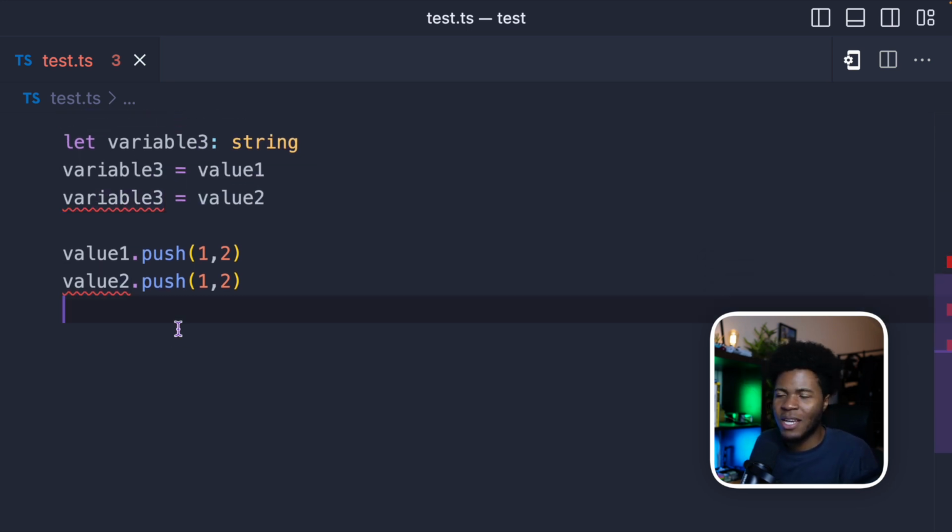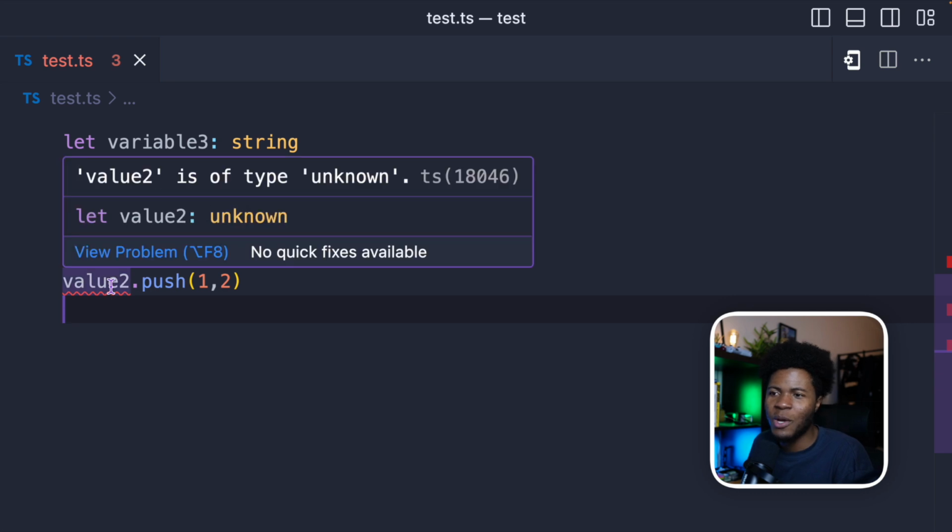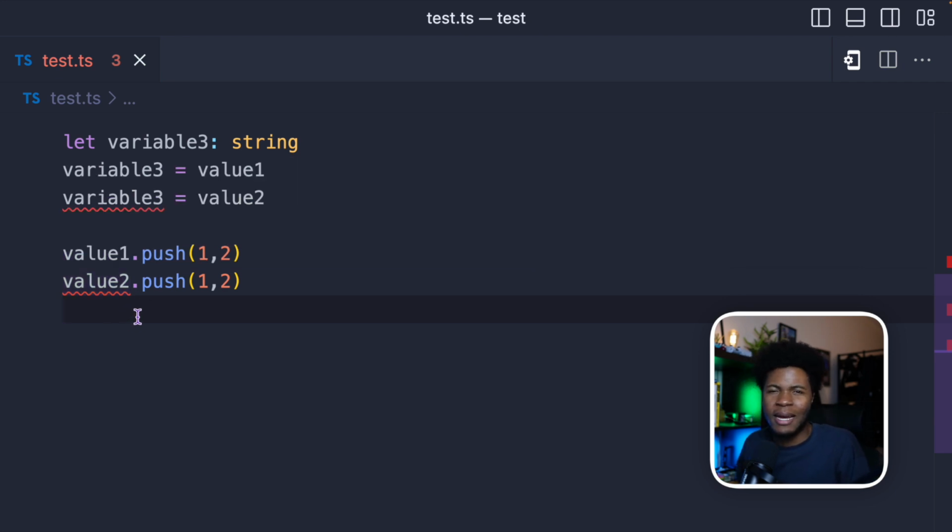We also have this example here where we call value 1, which is any, and we call the push method on value 1. We don't have any error here. But then here, when we call the push method on value 2, we have this error: value 2 is of type unknown. So because this is unknown, TypeScript is like, I am not sure if this type has a push method because you have told me that this type is unknown.